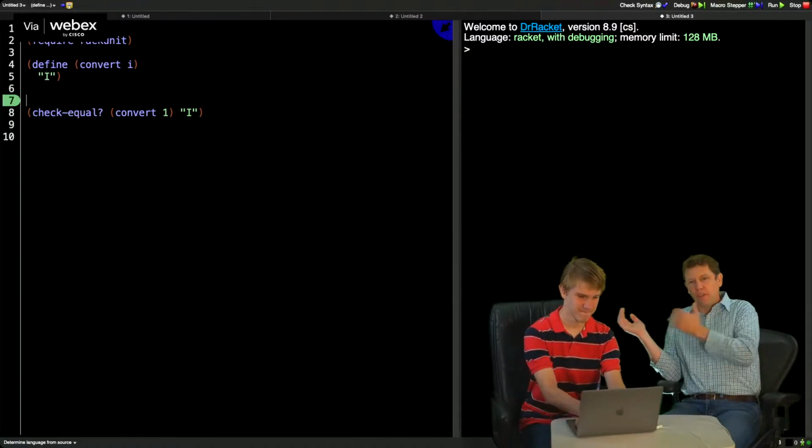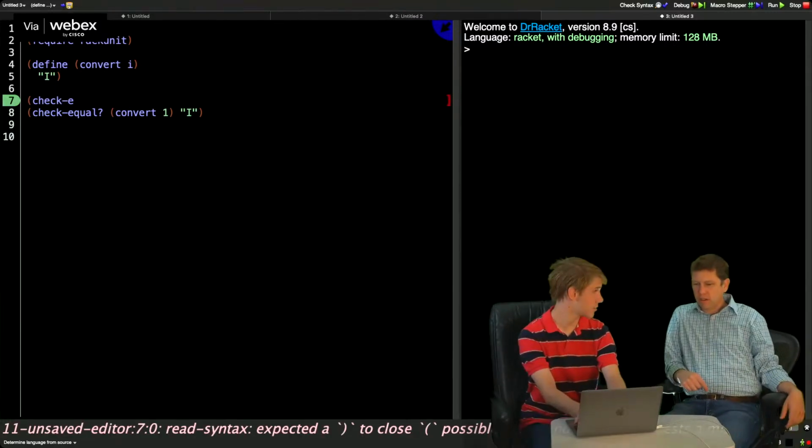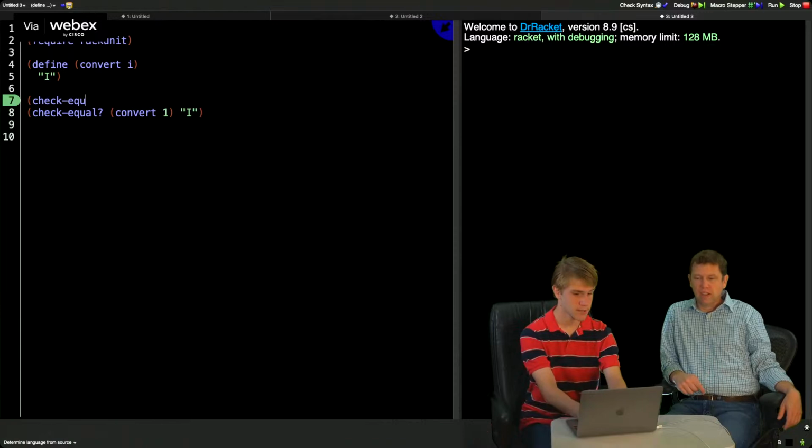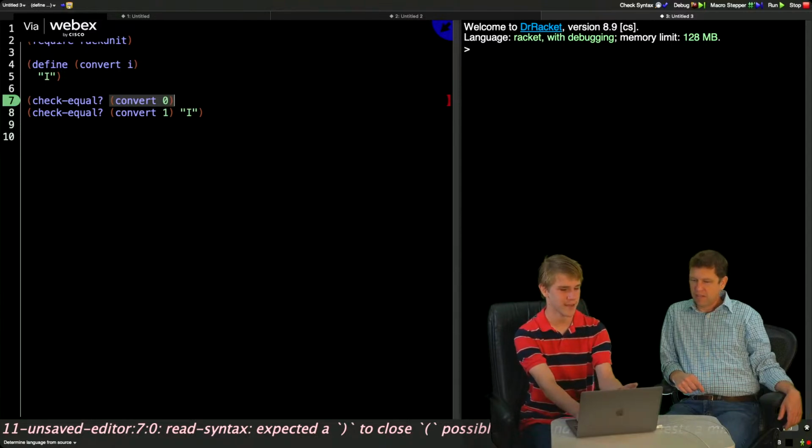So now it's his turn to come up with a test. Let's go down, so do it underneath. We're going to do the base case. Okay. So what my dad did is he started at 1. But what happens if I pass in the number 0, or something that says cats are furry? What will it return? Will it return an I? I don't really want it to do that. So what happens if I pass in 0? I want it to return an empty string.